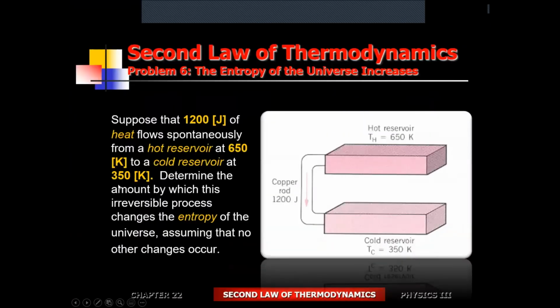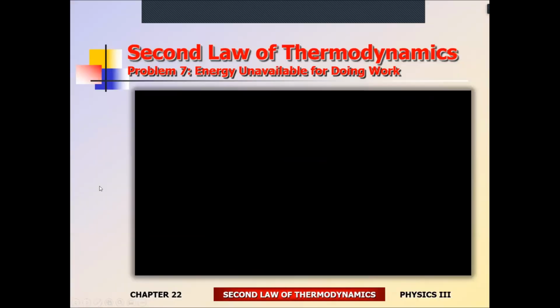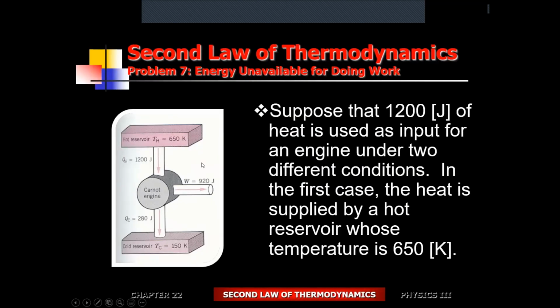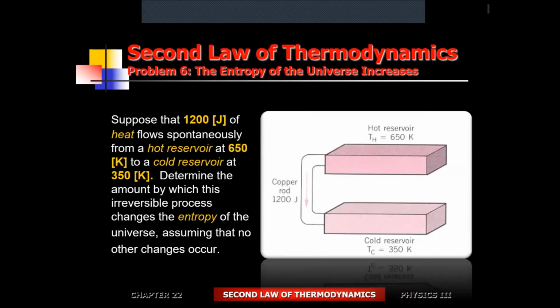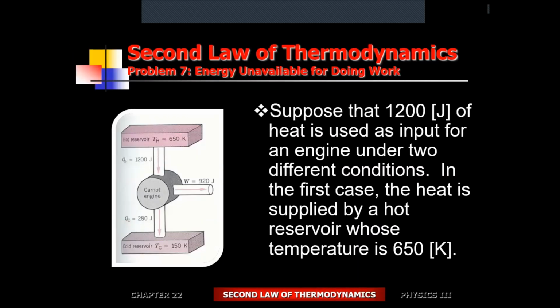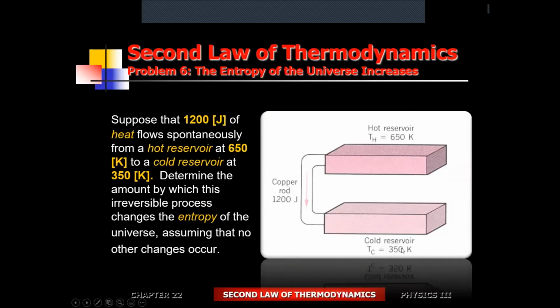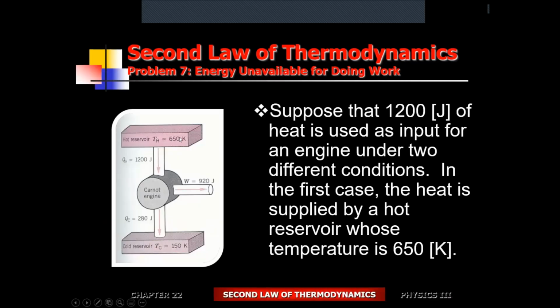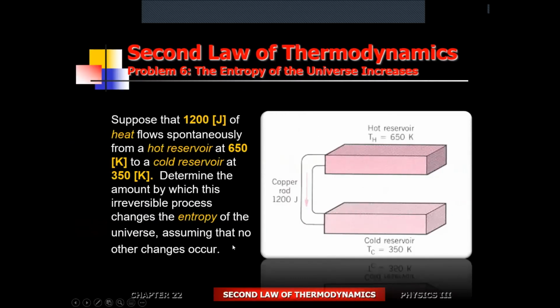Okay, so problem number 6. Okay, so there's going to be heat flow from hot to cold. So we'll take a look at the change in entropy for this one. Take a look at the temperature. So the hot region is 650, the cooler region is going to be 350. All right, so there's going to be a temperature drop from 650 to 350 here.